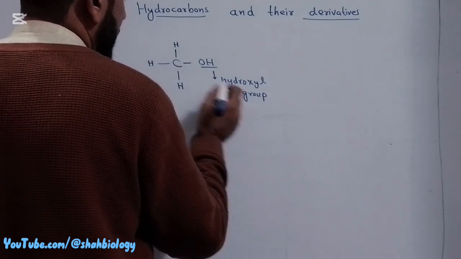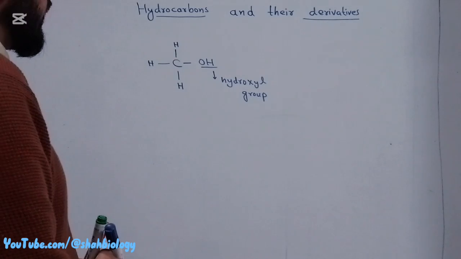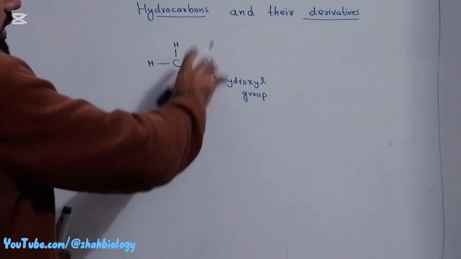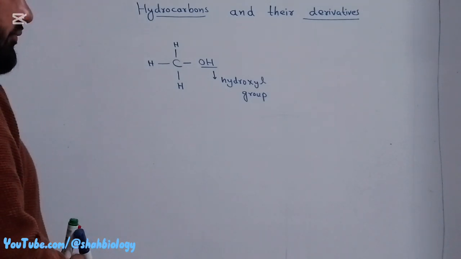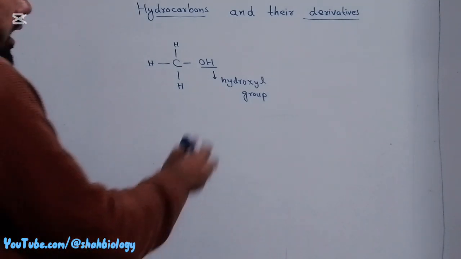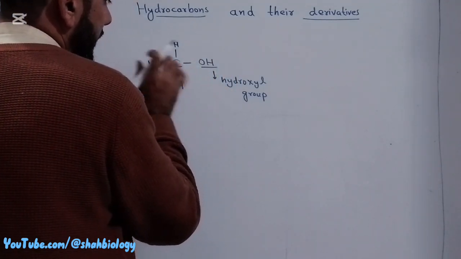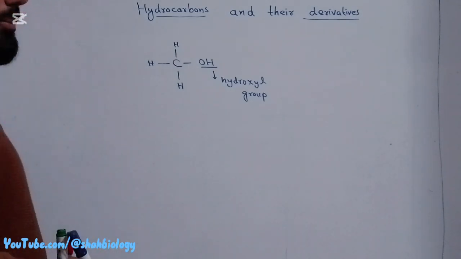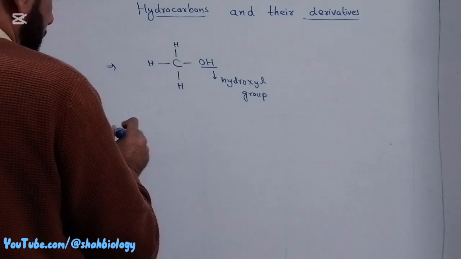If it is attached to methane, now it is not methane, it is a different compound. We call it an alcohol, because this hydroxyl group changes the properties of methane. We call it methyl alcohol.